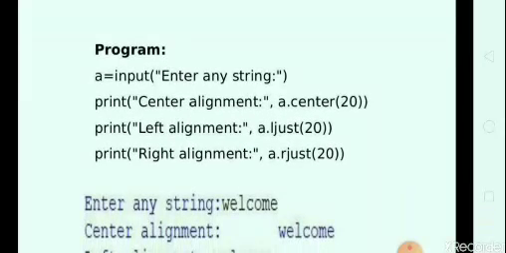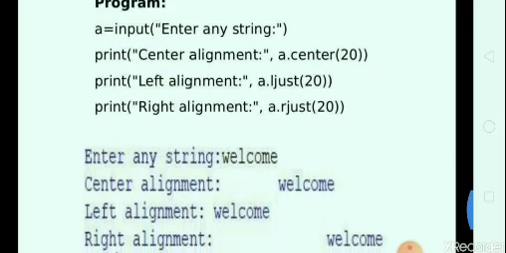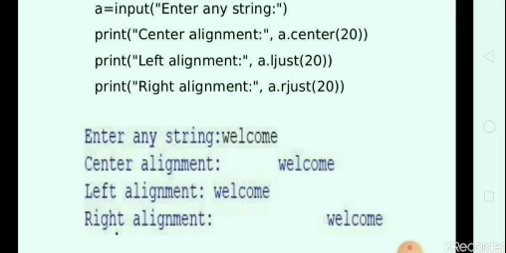Here we take one example, that is a is equal to input, enter any string. In the print function we perform some of the above operations, that is center alignment. By using center alignment we center the particular given string. A dot center, and in brackets we pass the width of that particular string, that is 20. In the second function, left alignment, a dot ljust, we pass 20. In the third function we provide right alignment, a dot rjust, we pass the value 20.